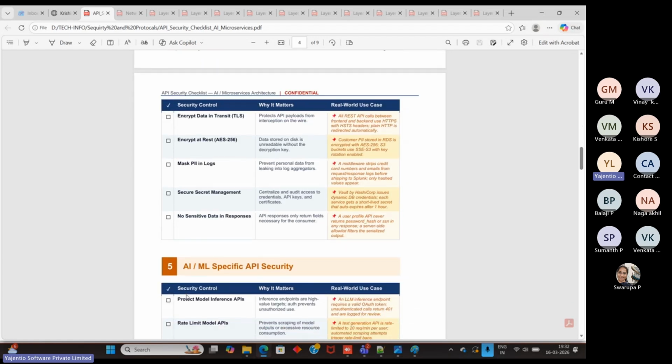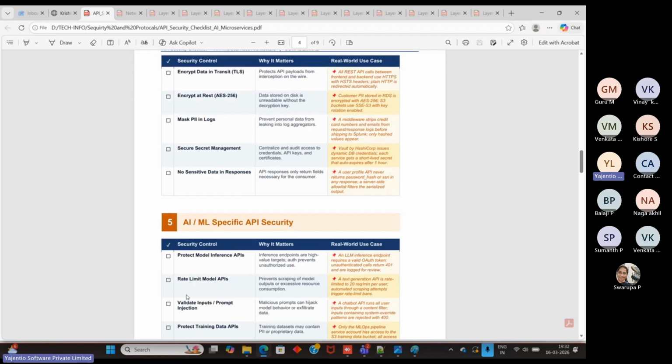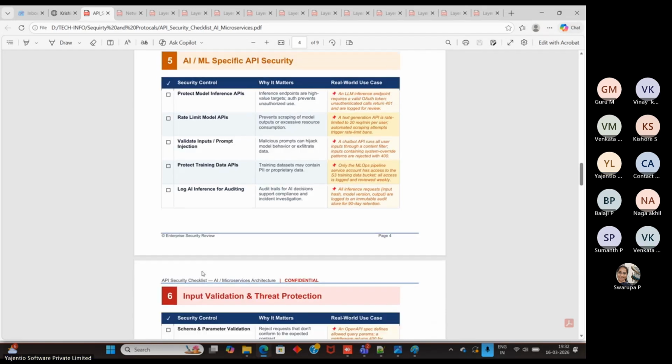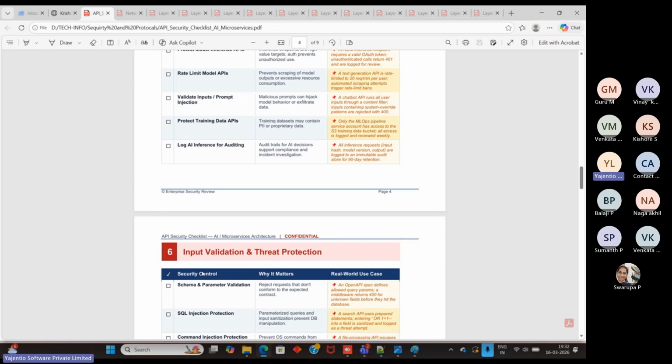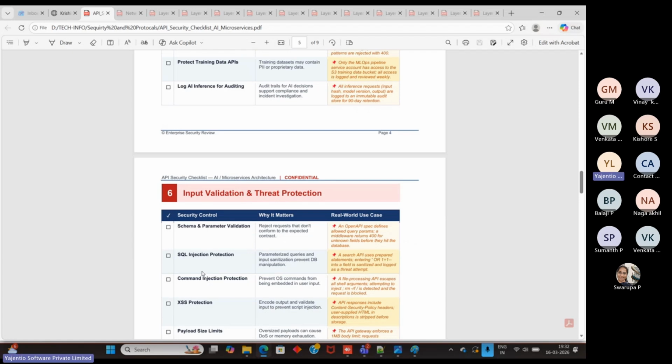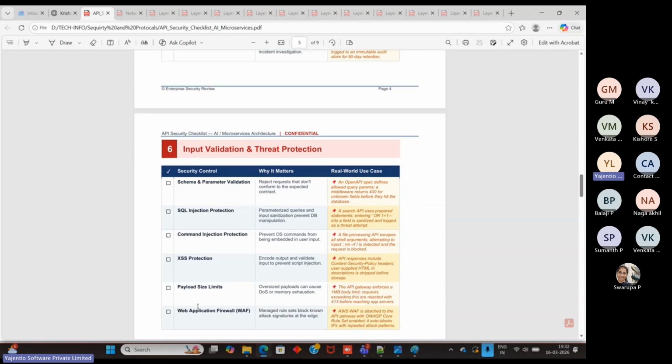Same thing for AI/ML specific API security; the same mechanism applies, and you should follow this protocol. Then input validation and threat protection, across all layers. Guru, SQL also comes in here: SQL injection protection, schema and parameter validation, access protection, and payload size limits. Maybe you guys have not observed this directly, but it will be a firewall, the web application firewall. These are all important on our side.